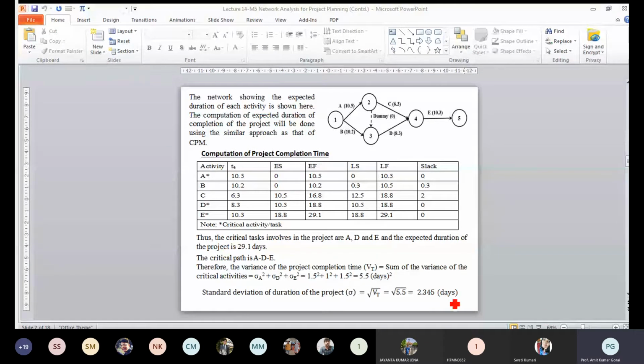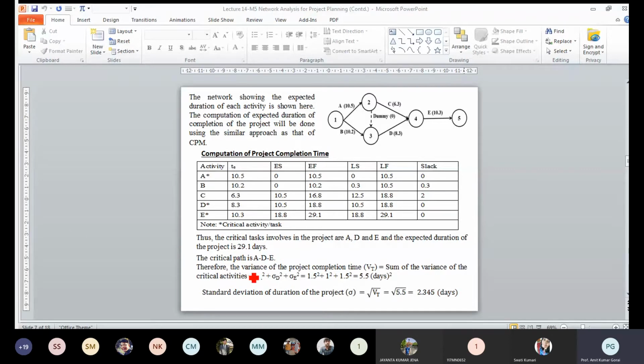Based on this type of analysis and this value, you can estimate how much risk you want to take. If you don't want to take the risk, this is 29.1 days, and in the worst case, your project will take 29.1 plus 2.345, so this will be 31.445. So this is the worst case in which the project will be completed.